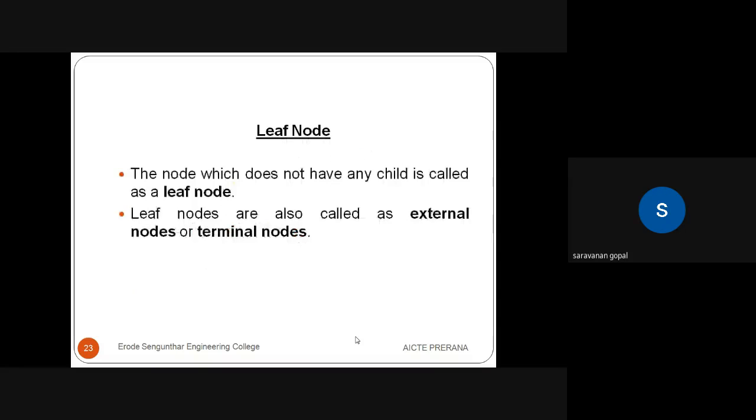Next, the leaf node. So what is a leaf node? The node which does not have any children is called a leaf node. Leaf nodes can also be called an external node or terminal node. There are no children for a leaf node.